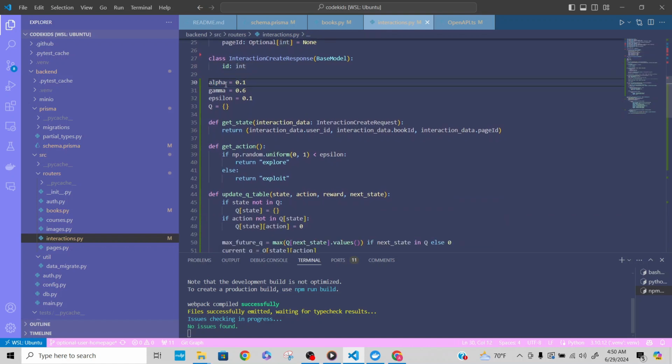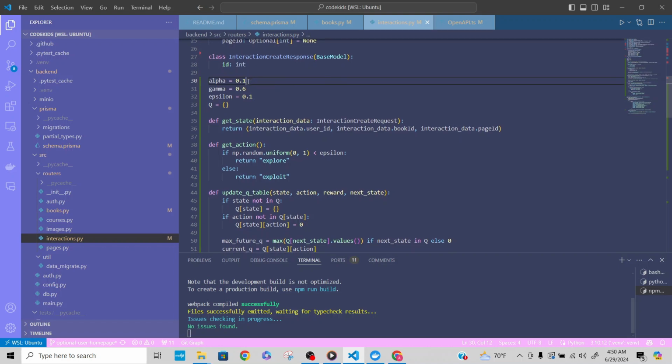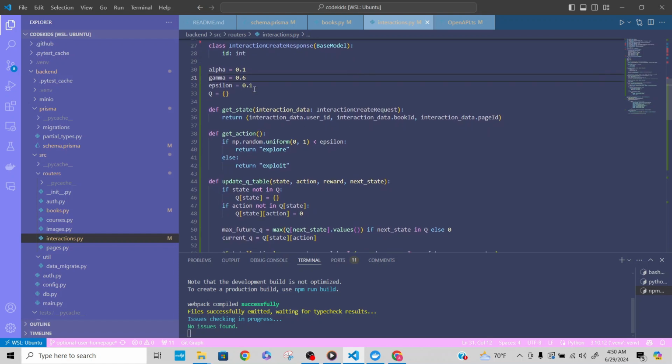Okay, so now on to the more important stuff, Q-learning and Q-table initialization. So here you can see alpha is the learning rate. It controls how much new information overrides the old information. And gamma is the discount factor, so it measures the importance of future rewards, basically.